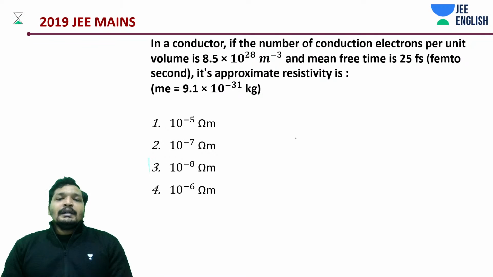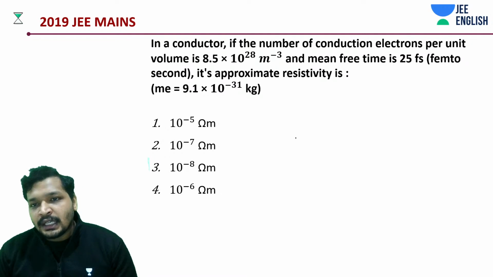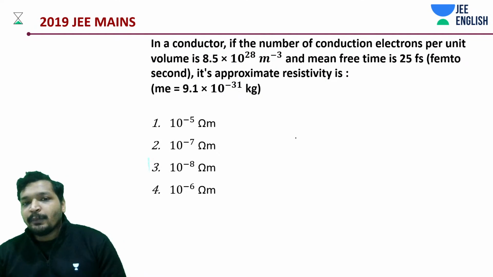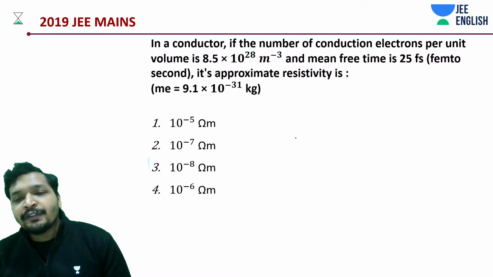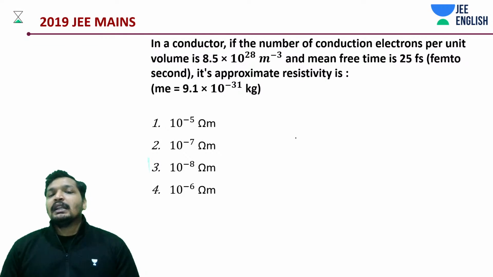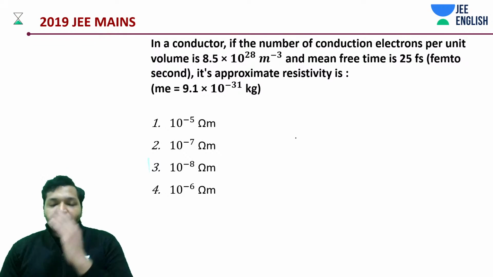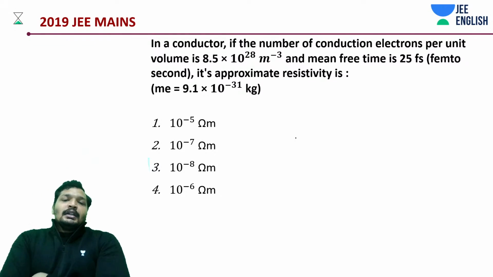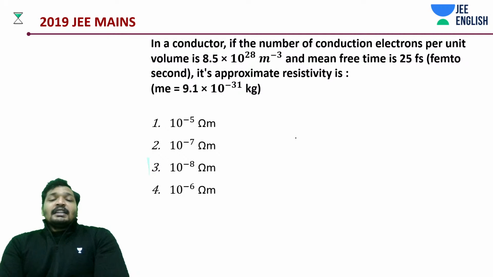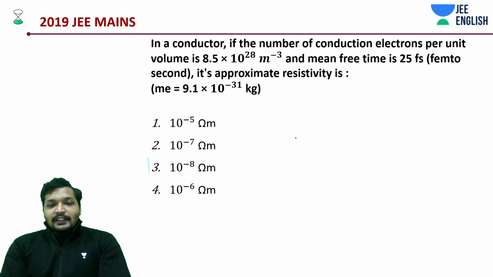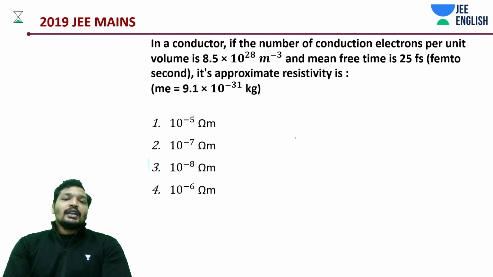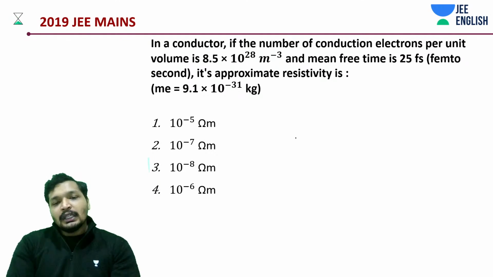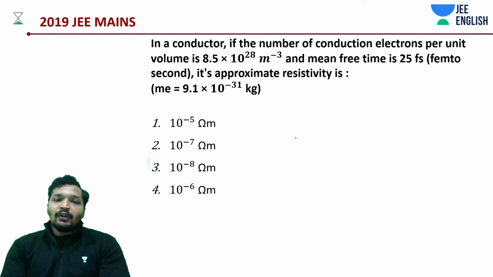So in a conductor, if the number of conduction electrons per unit volume is 8.5 into 10 to the power 28 per meter cube and mean free time is 25 femtosecond, its approximate resistivity is how much? A very interesting question, students. Very interesting question, because it's basically a formula based question. So note down the equation that we are going to discuss.